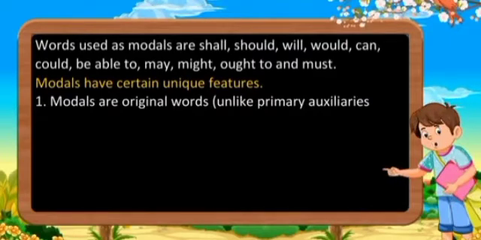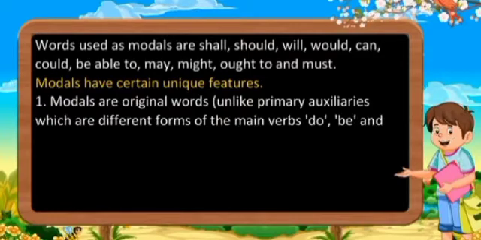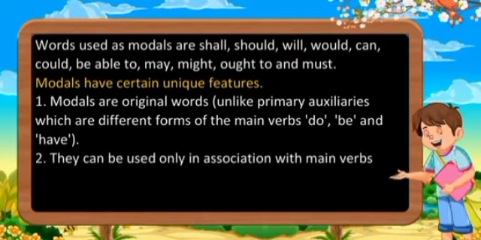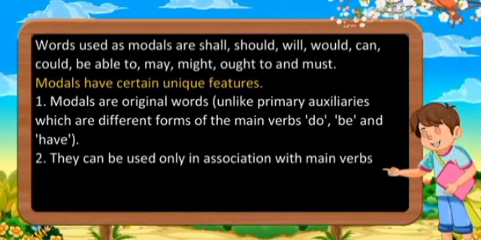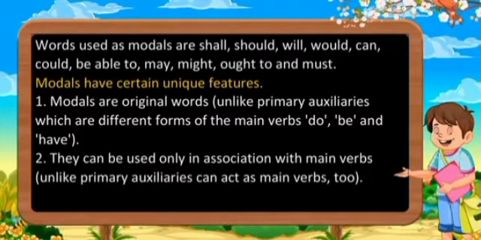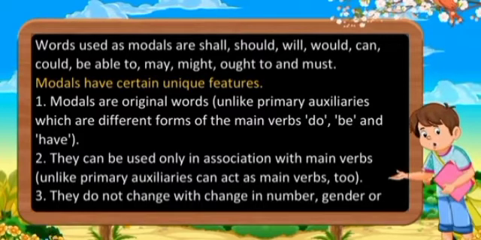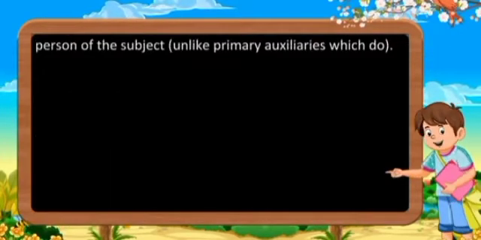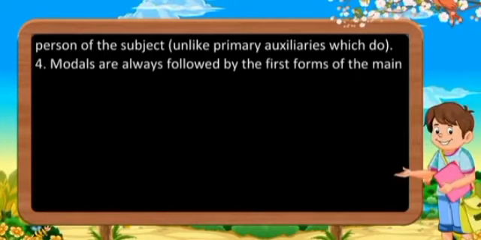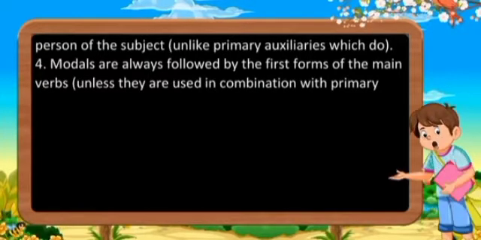First, modals are original words, unlike primary auxiliaries, which are different forms of the main verbs do, be, and have. Second, they can be used only in association with main verbs, unlike primary auxiliaries that can act as main verbs too. Third, they do not change with change in number, gender, or person of the subject, unlike primary auxiliaries which do. Fourth, modals are always followed by the first forms of the main verbs unless they are used in combination with primary auxiliaries.